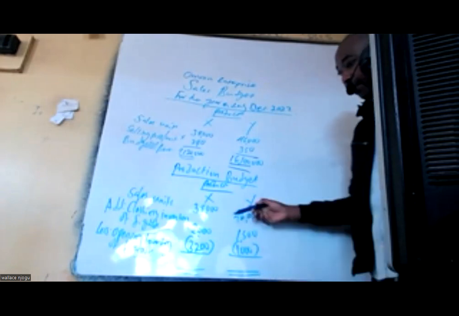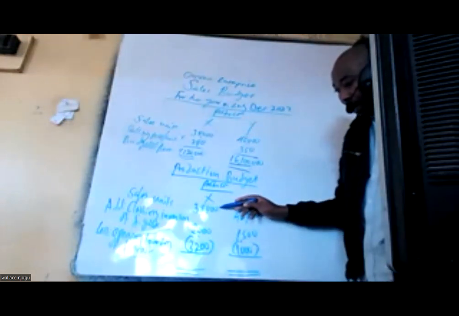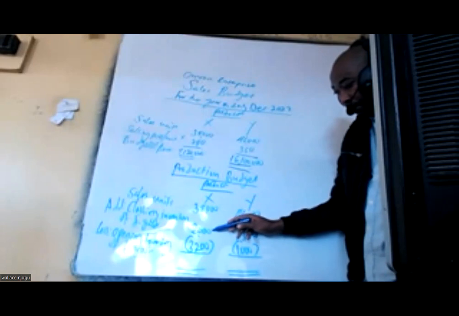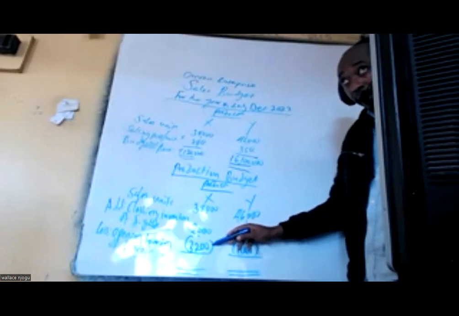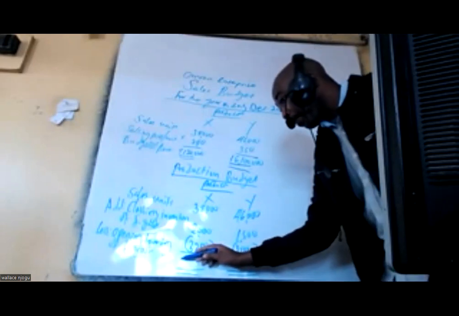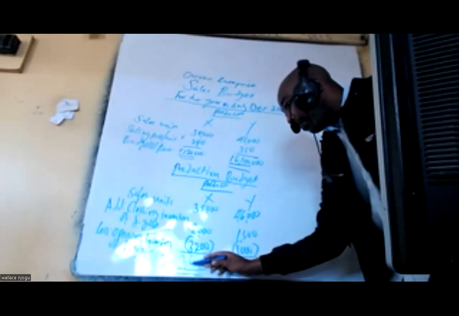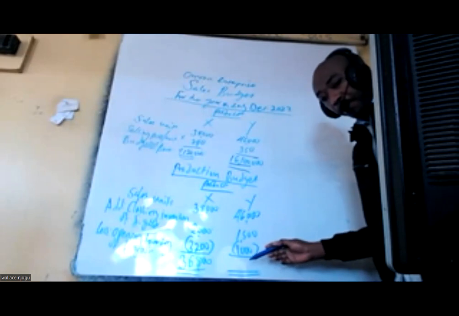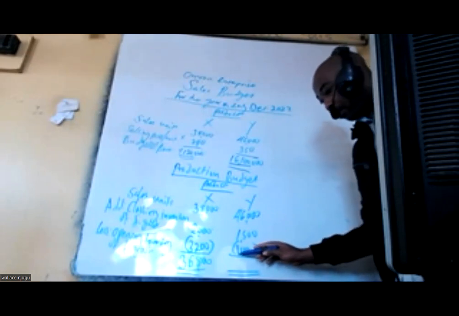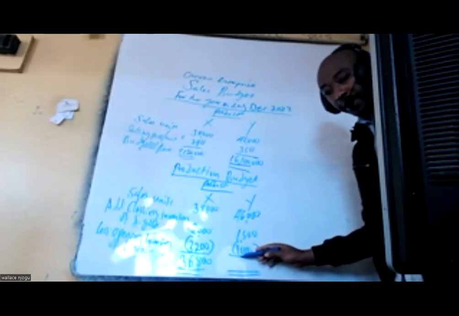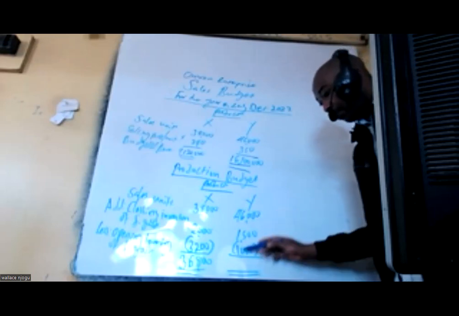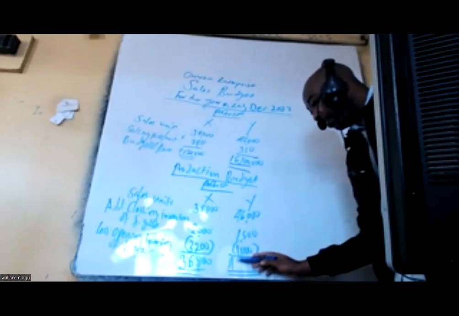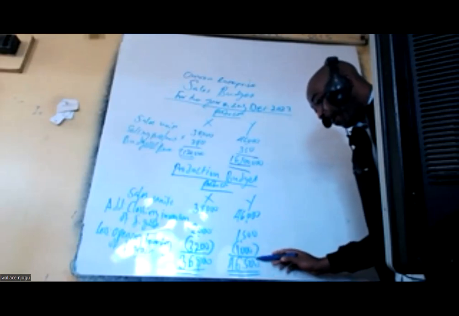Teremka na hesabu yako. Take 38,000 plus 2,000 minus 3,200. Itakuwa 36,800. For Y? For Y, take 46,000 plus 1,500 minus 1,000. Yes, we'll be having 46,500.